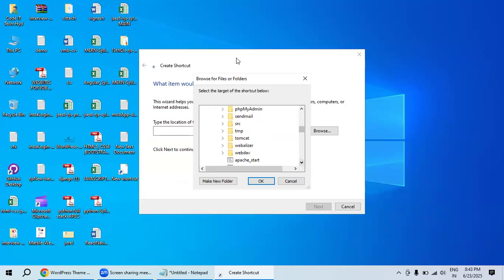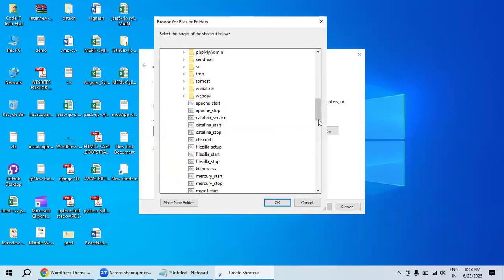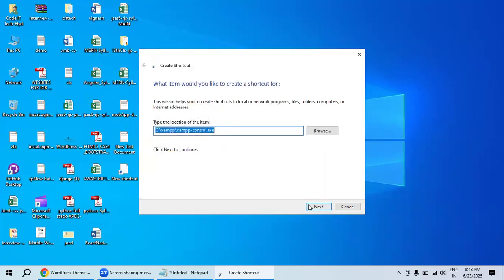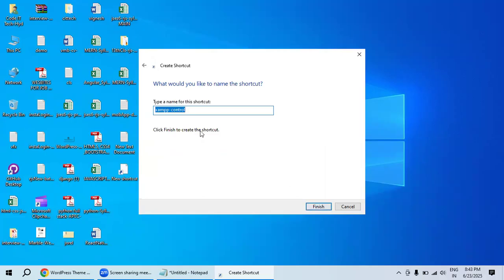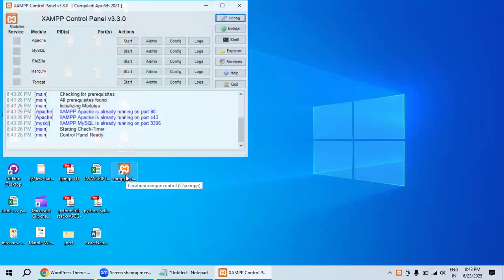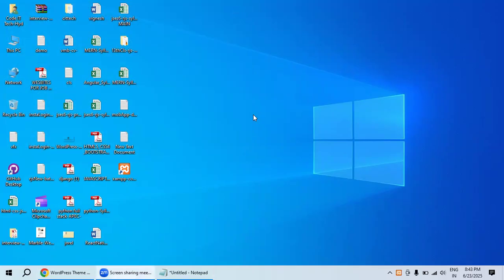Under that, you can see a panel known as the XAMPP control panel. Select that, hit OK, click Next, keep the name as usual and hit the Finish button. You can see that icon. If you want to open it multiple times, just double click it and it will open the panel. We can bring C drive files onto the desktop by using this procedure. Did you understand? Yeah, perfect.